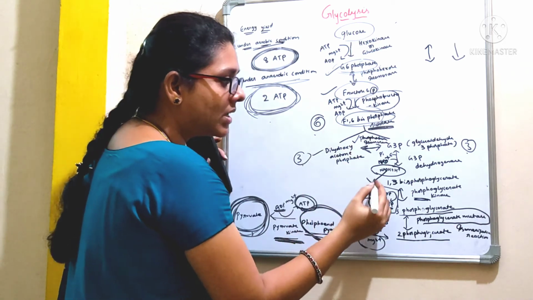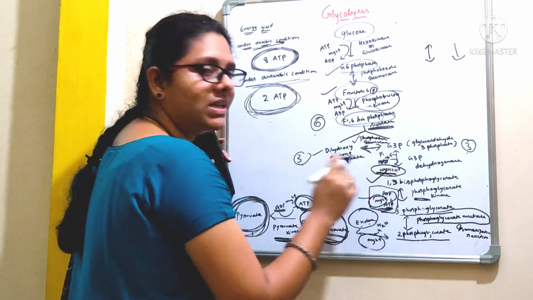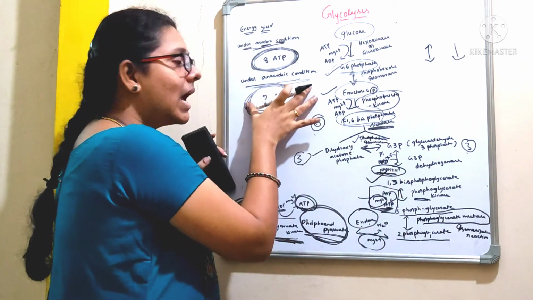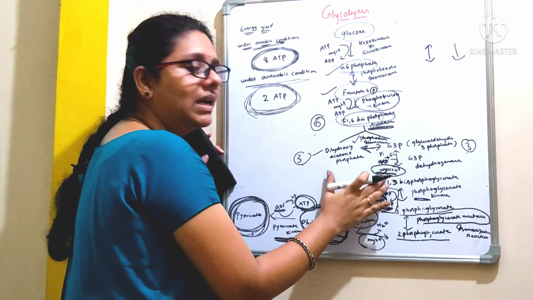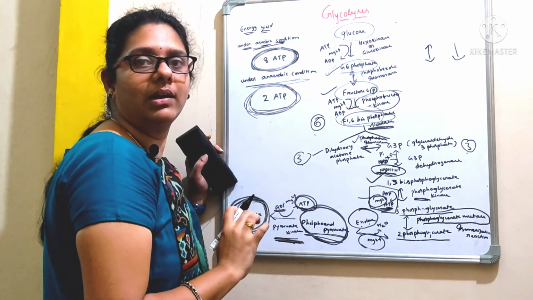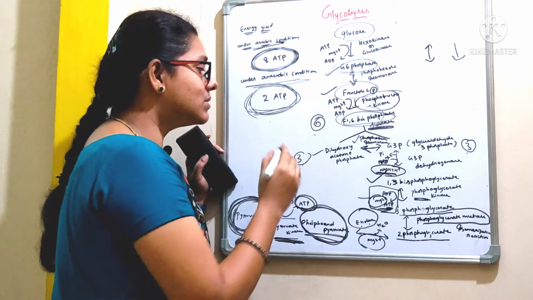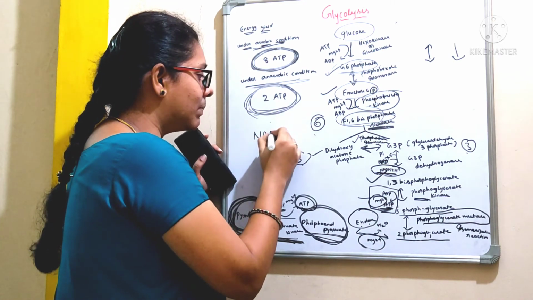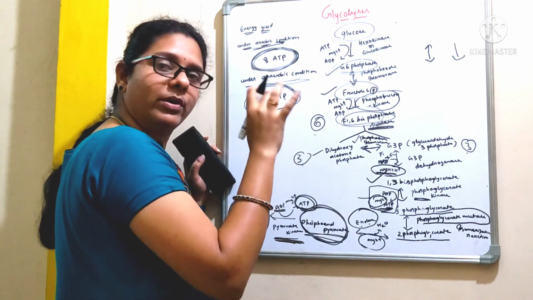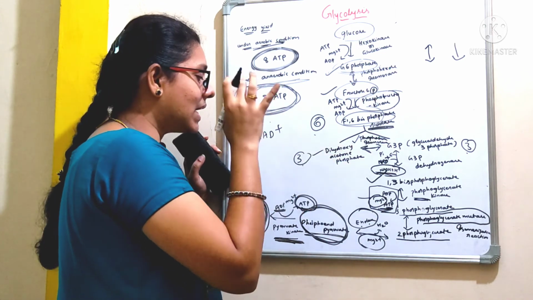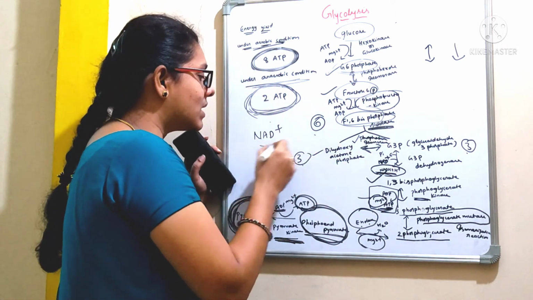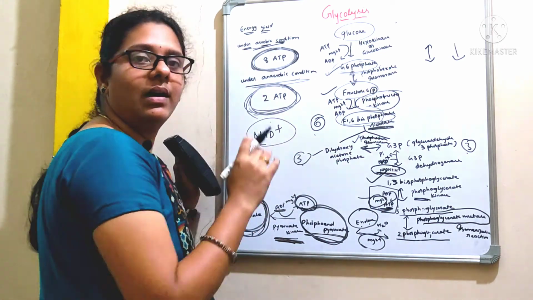See here, there is a formation of NADH plus H plus, right? But under anaerobic conditions, this NADH will not participate in the electron transport chain and it is not oxidized to NAD plus. But in order to proceed with glycolysis, this NADH must be oxidized to NAD plus.